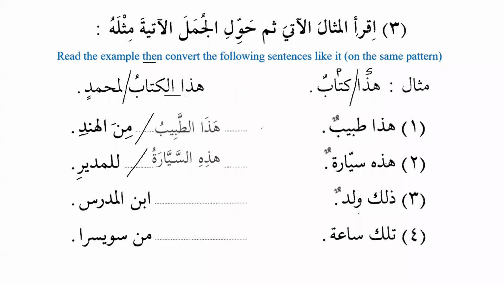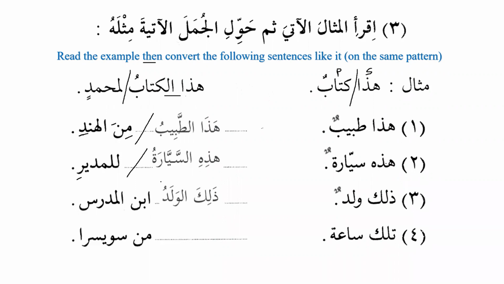ذلك ولد. That is a boy. Now I want to say that boy is the son of the teacher. So how will I say? ذلك الولد. And when I connect it, I will say ذلك الولد ابن المدرس. That boy is the son of the teacher.